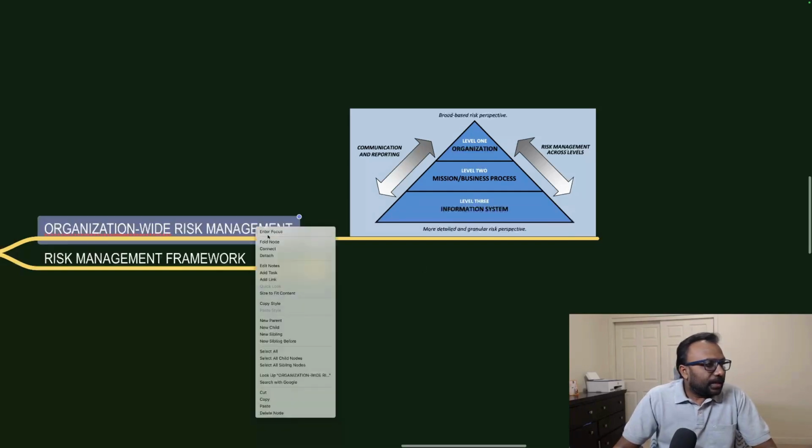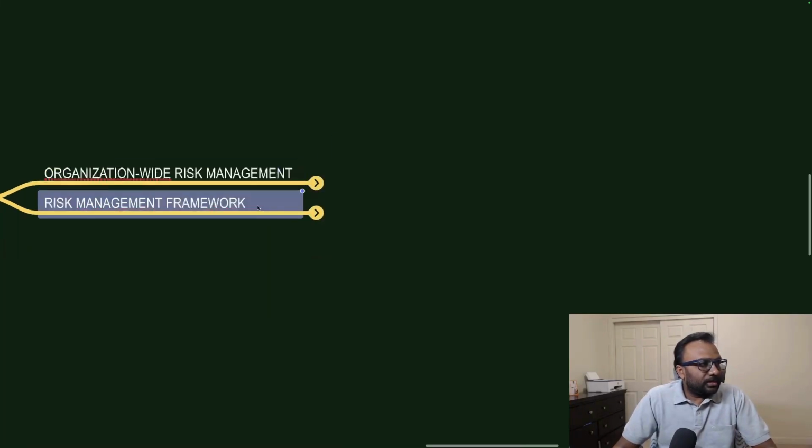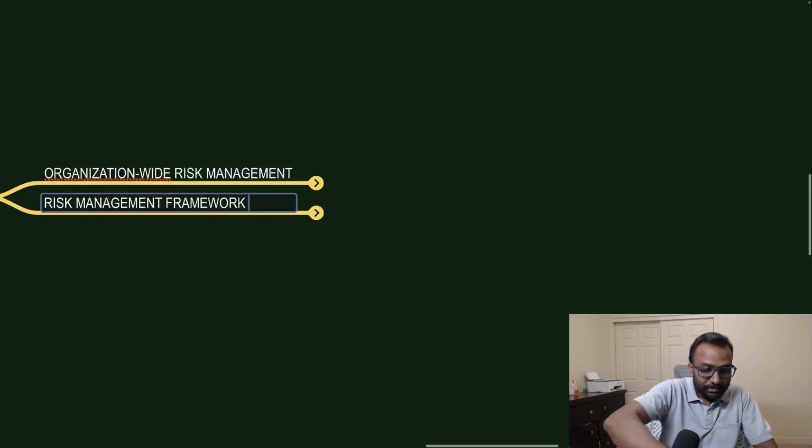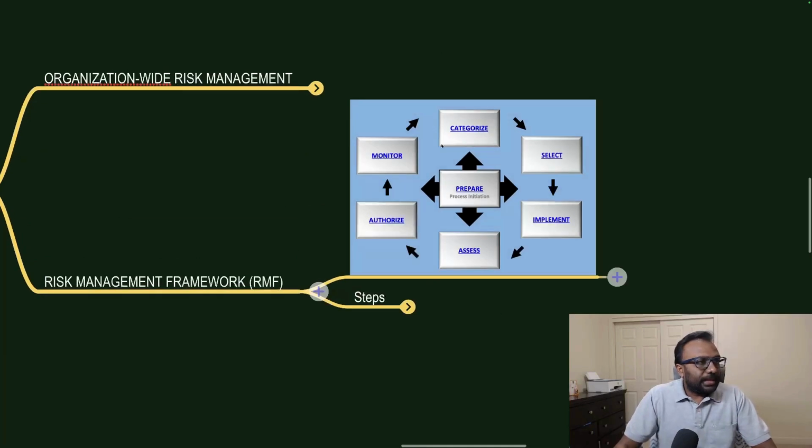Now comes the risk management framework, normally called RMF. Let me just put it up for your simplification. There are 3 plus 3, so 6 steps in the circle, and there is one in the center, which is called the prepare step. So totally the risk management framework consists of 7 steps. The first one is preparation. What needs to be prepared? In a very detailed way, document 800-37 talks about it. I will give you a summary so you understand what exactly each step does.